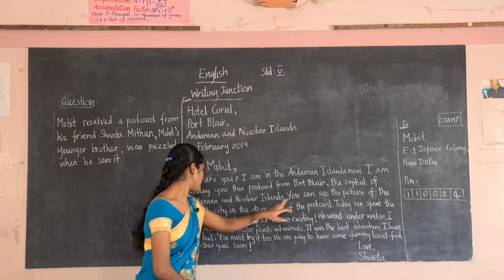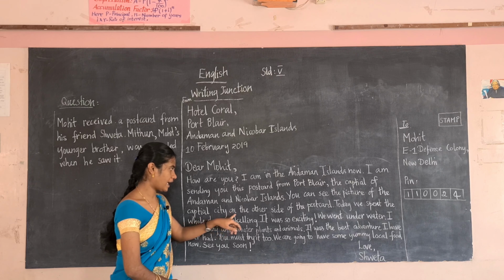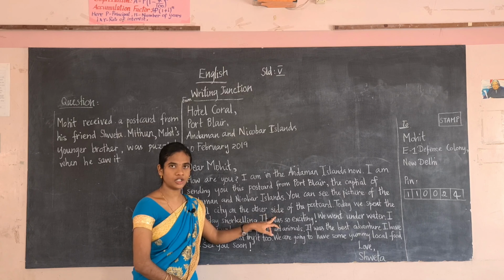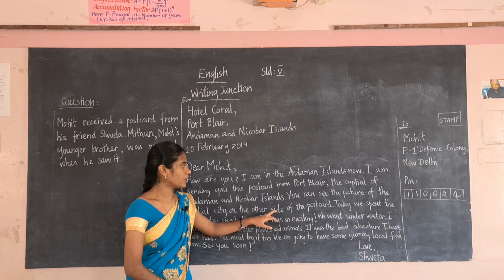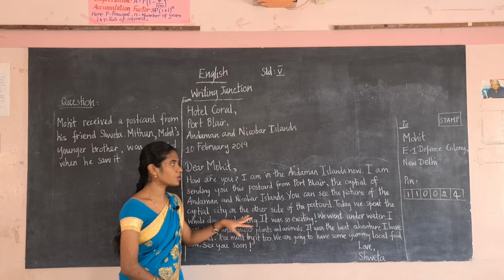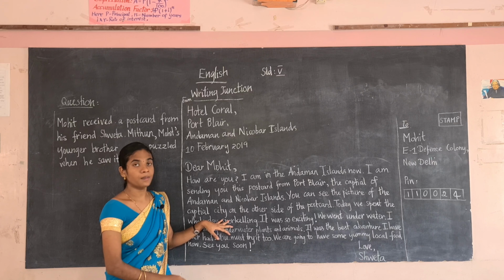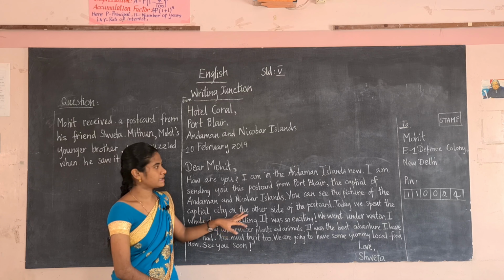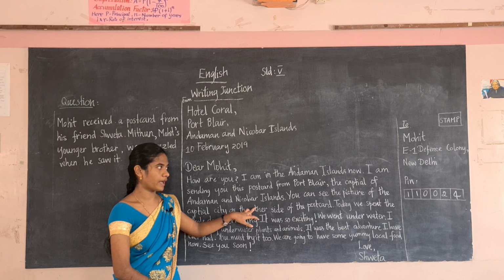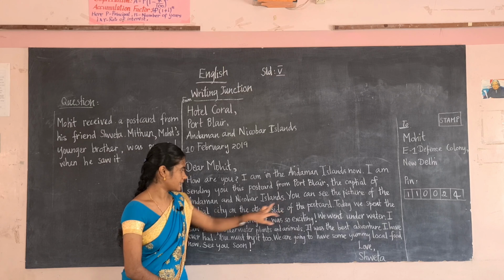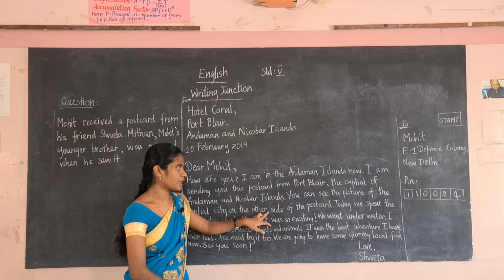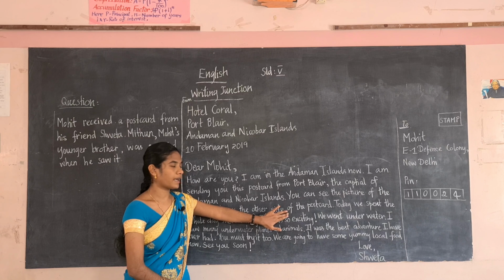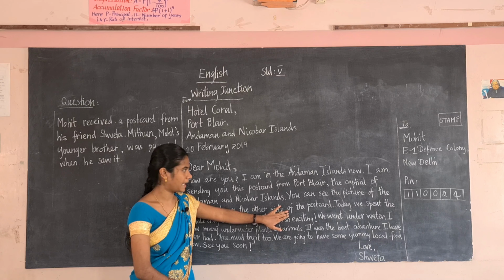You can see the picture of the capital city on the other side of the postcard. I have already told you that on the other side of the postcard there is a picture. So in this postcard also they have the picture of Port Blair, the capital of Andaman and Nicobar Islands.